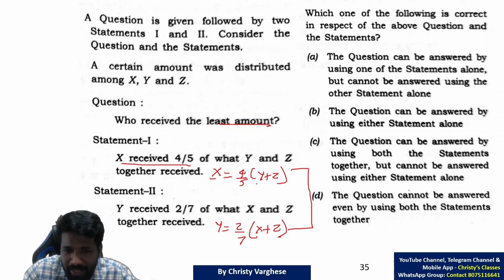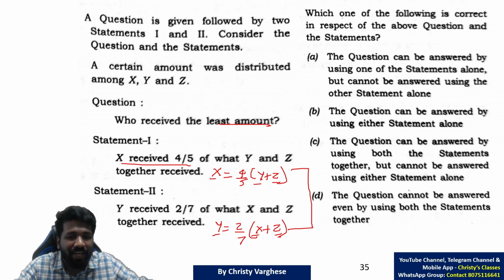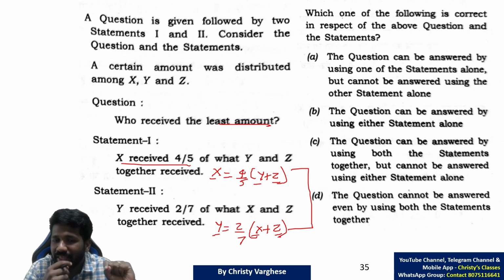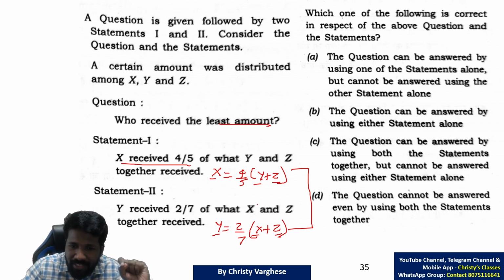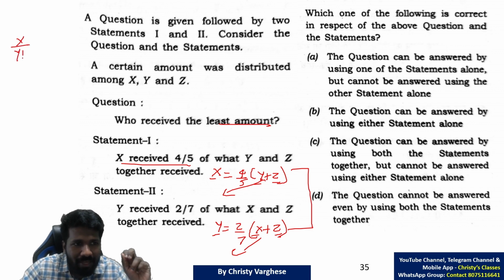If you look at it, here there is x, here there is y, here there is z. Here there is y, here there is x, here there is z. That means in both equations, x, y, z terms are there. So if I just cross multiply in both equations, I will get x by y plus z is equal to 4 by 5, and y by x plus z is equal to 2 by 7.